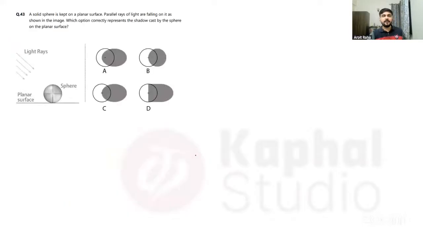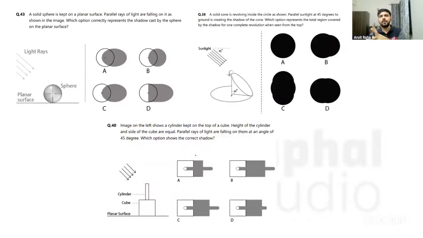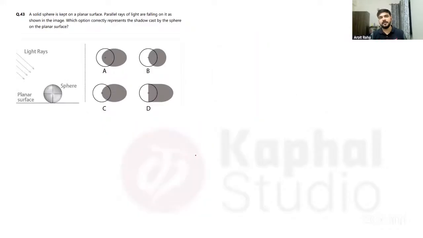Now let us also look at a couple more topic questions. As I said, the shadows question is there. Now see, these questions look very, very similar. They are questions from different year papers. You can think that if I understand the concept they are looking for in one of the questions, then obviously I can apply the logic to the other questions as well. For example, let's try to solve this particular question. What they are asking is simply: when the light rays are falling on that sphere, which option would be the correct representation of the shadow? Now they have given you options.